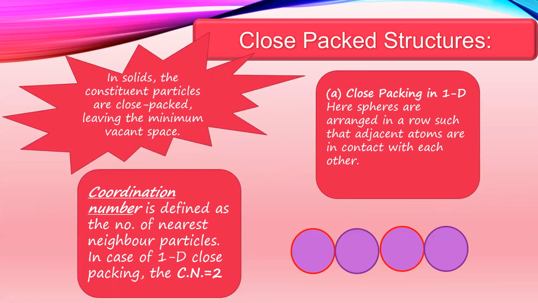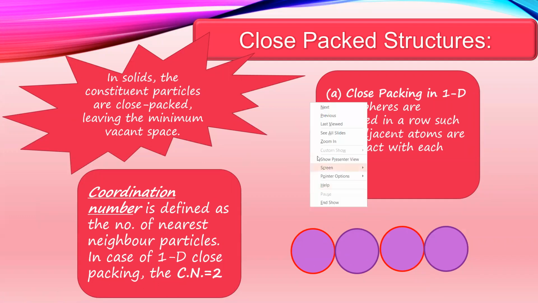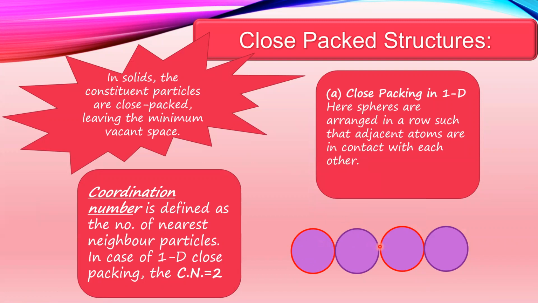Next, we are going to talk about close packed structures. In solids, the constituent particles are closely packed, leaving the minimum vacant space. Therefore, close packing in one dimension is where spheres are arranged in a row such that adjacent atoms are in contact with each other. Can you see here the spheres are arranged? I hope you can see the spheres. It is a one-dimensional structure.